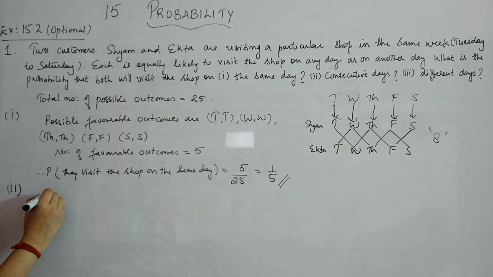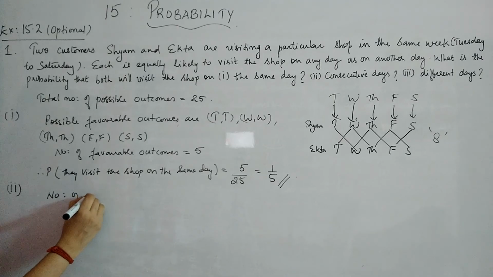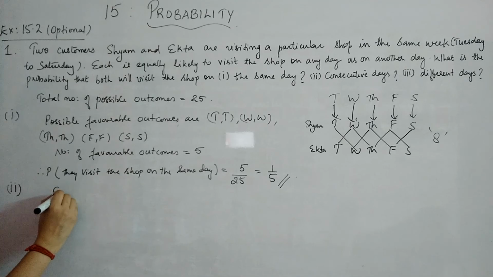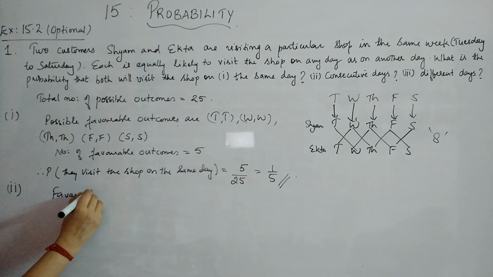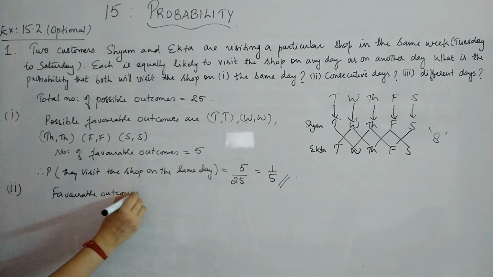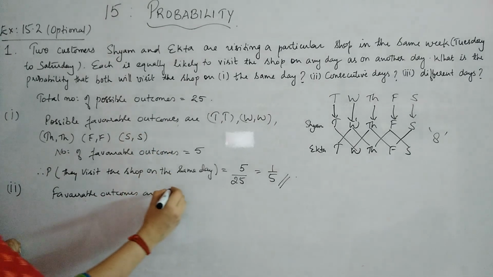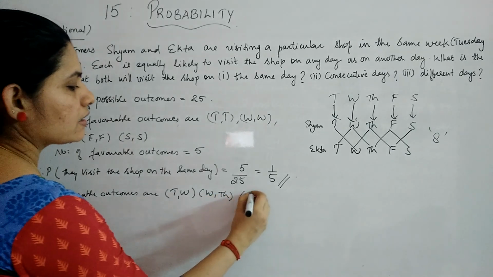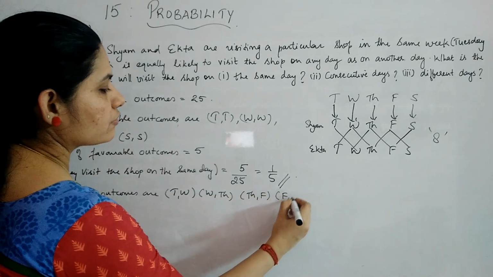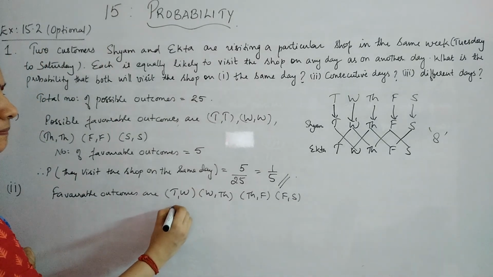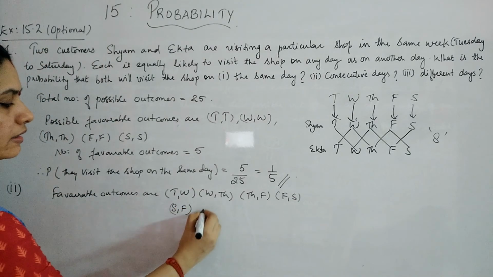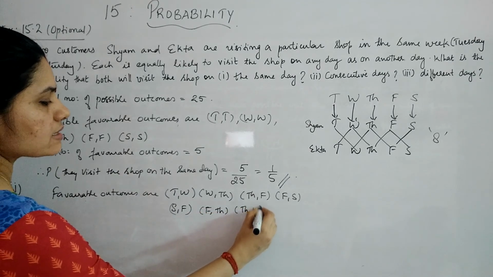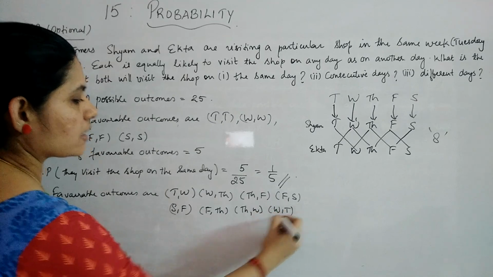Okay, therefore you can first write what the favorable outcomes are. The favorable outcomes will be Tuesday, Wednesday; Thursday, Friday, Saturday; then Saturday, Friday; Thursday, Wednesday; and Wednesday, Tuesday.